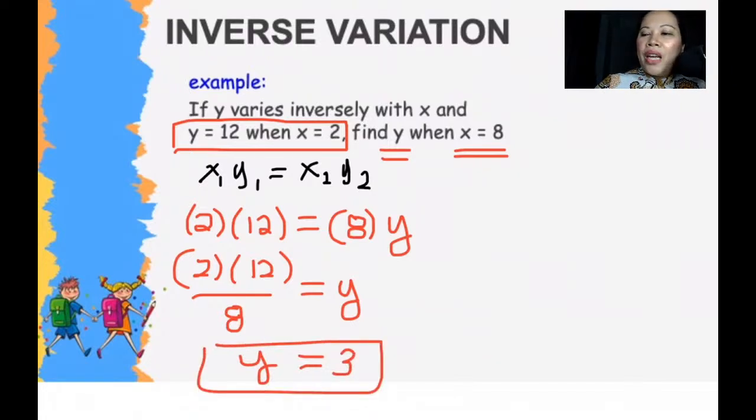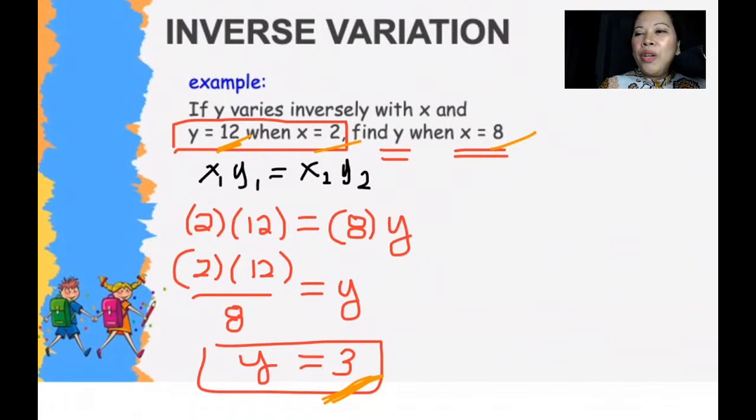Okay, so let's check if it is correct. So if you would notice, if y is 12, if x is 2, y is 8. That means x increased. From x2, it became 8. So what do you expect y to be? Y would decrease because it's the opposite. If y is 12, therefore we will expect it to decrease. So y is 3. Therefore, the relationship is inverse.